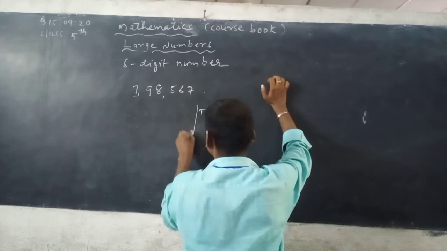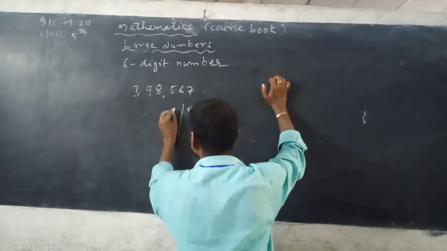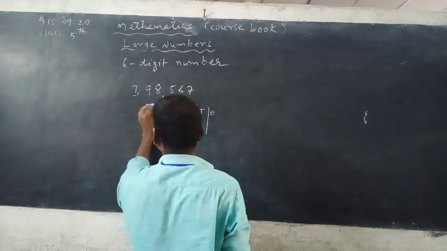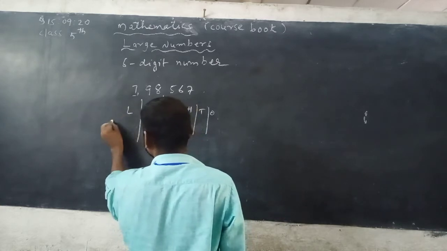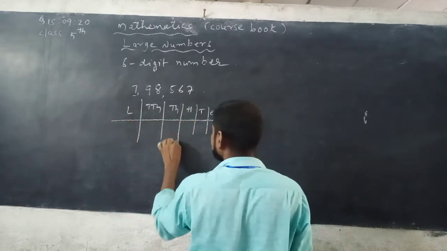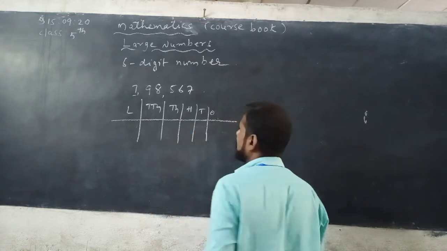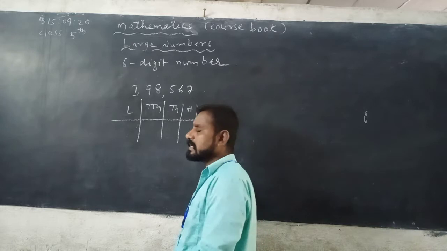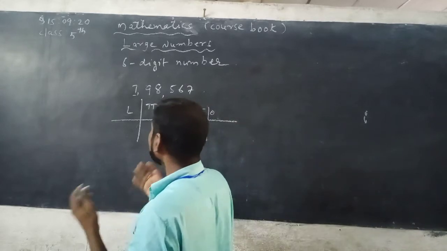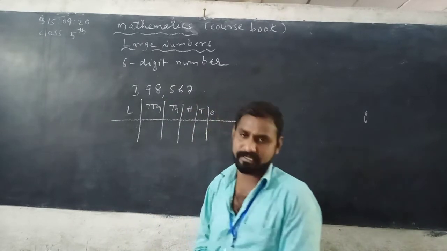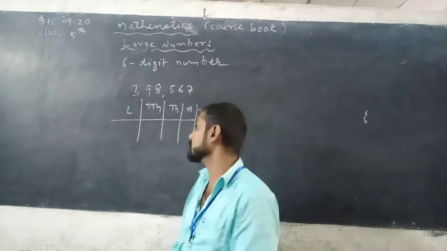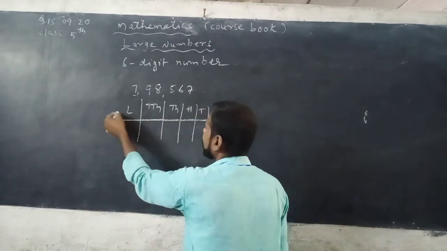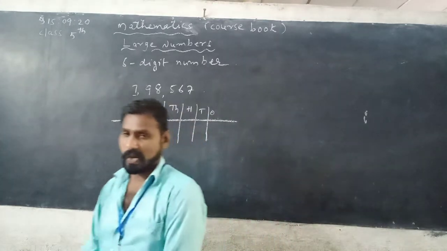The 6th place, the new column beside the 10,000s place, is called the lakhs place.